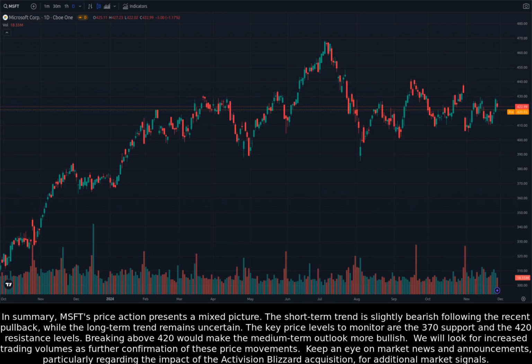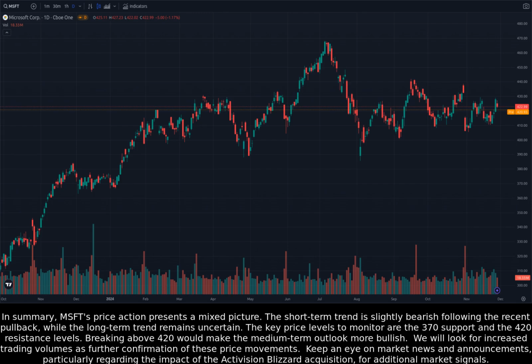In summary, MSFT's price action presents a mixed picture. The short-term trend is slightly bearish following the recent pullback, while the long-term trend remains uncertain. The key price levels to monitor are the 370 support and the 420 resistance levels. Breaking above 420 would make the medium-term outlook more bullish.